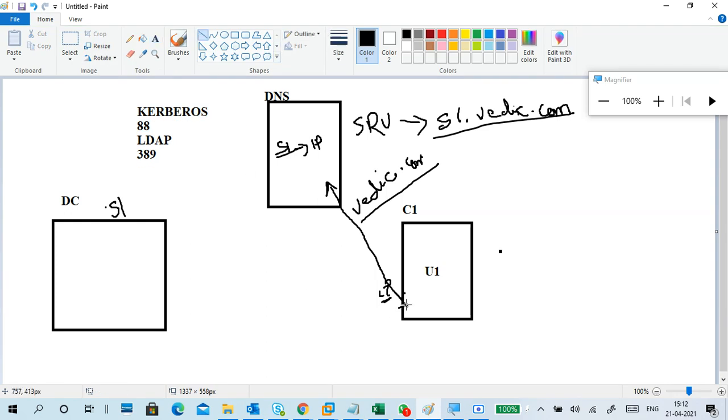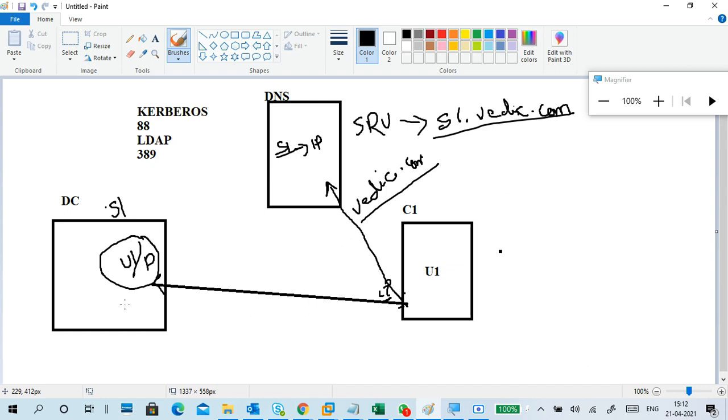So here what will happen? It sends a request to the domain controller. We got an IP address now, so it will send a request: my name is user1 and this is my password. The server will verify the username and password.